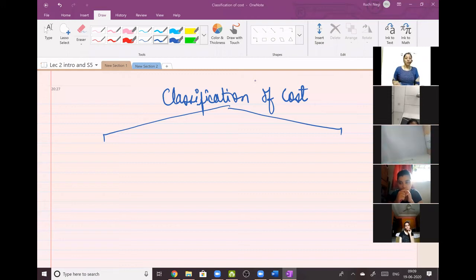Let us come to classification of cost. So I had said cost is classified on the basis of direct cost and indirect cost.